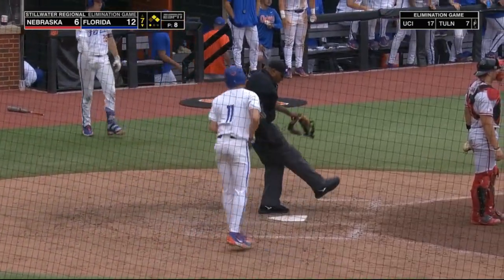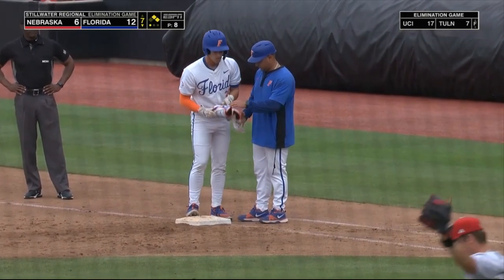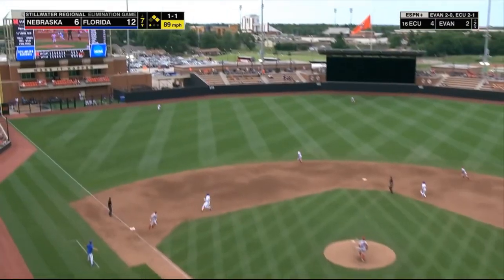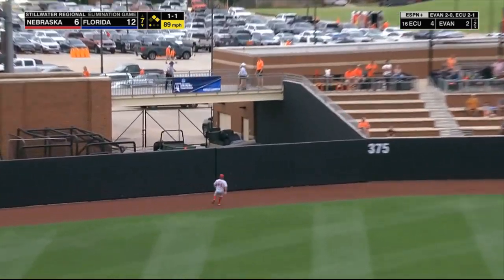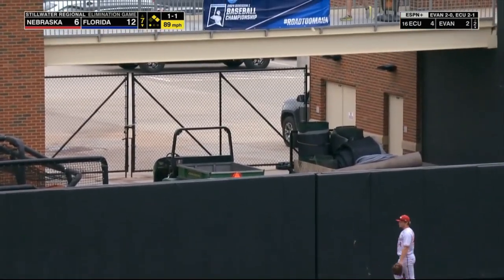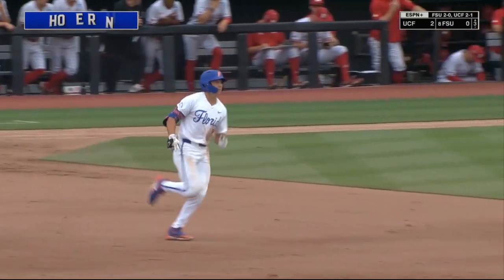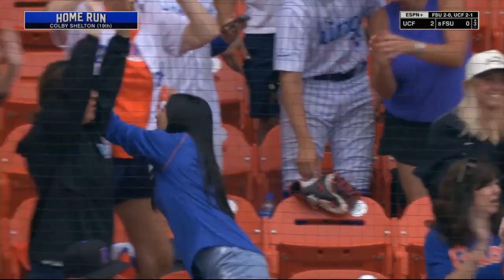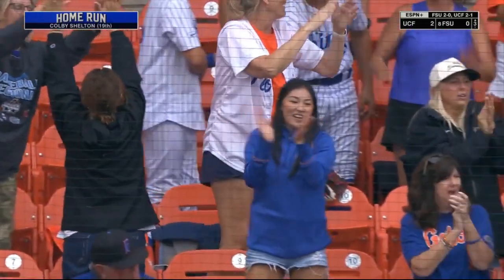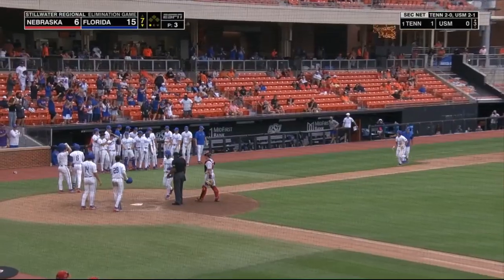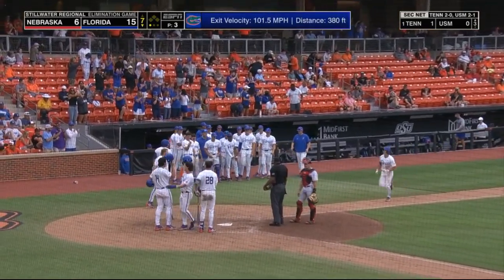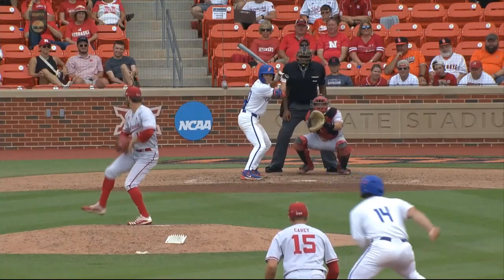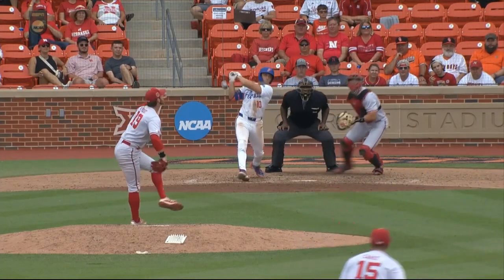12-6 Florida. is on the move, and it's lifted high and deep to left field. Swanson back. It's gone. It is a 3-run home run for Colby Shelton. Second 3-run home run of this game for Florida, matching Caglianone's in the second. It's a batting average above 300 coming in, and it's Caglianone at 413.